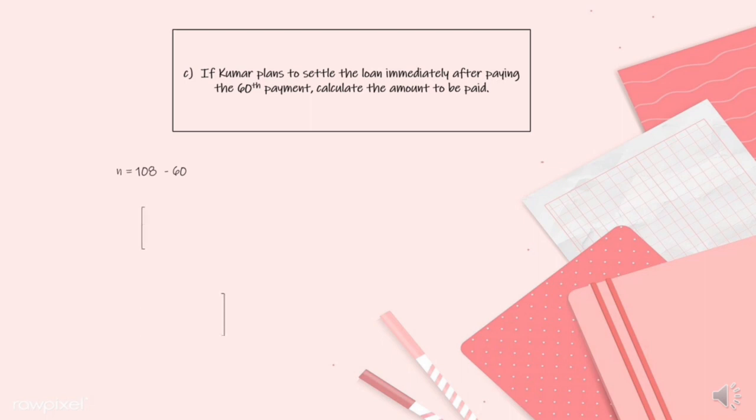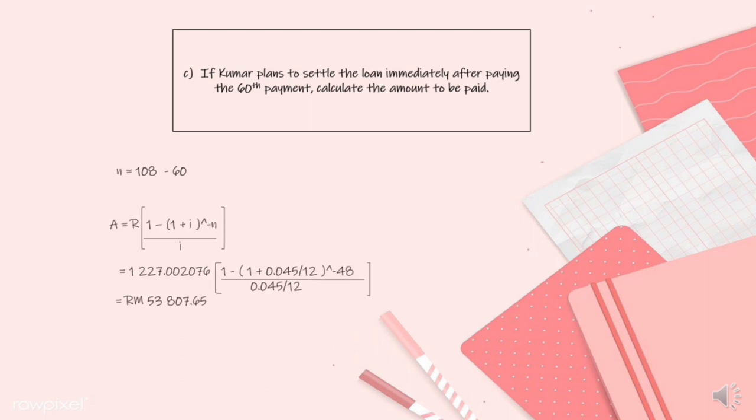Then for question C, if Kuma planned to settle the loan immediately after paying the 60th payment, calculate the amount to be paid. The information given is n equals 108 minus 60. Then the formula that we use is A equals R bracket 1 minus bracket 1 plus i bracket power of negative n, then divide with i close bracket, and the calculation is